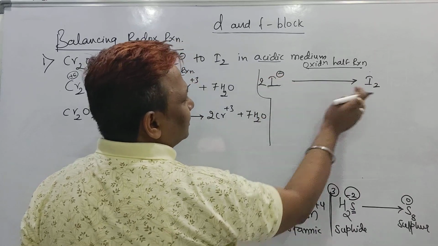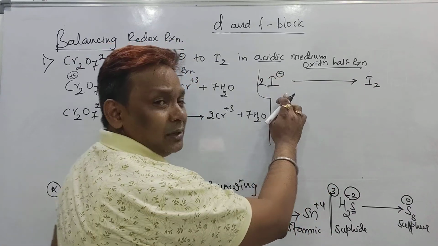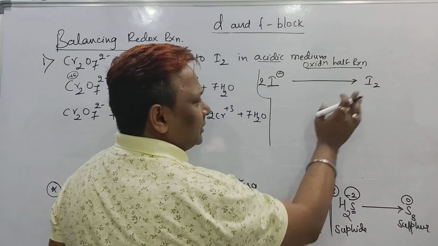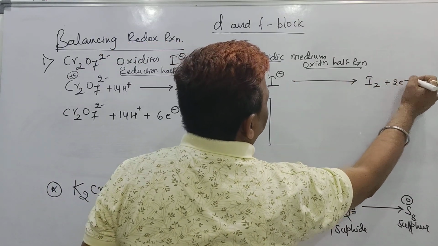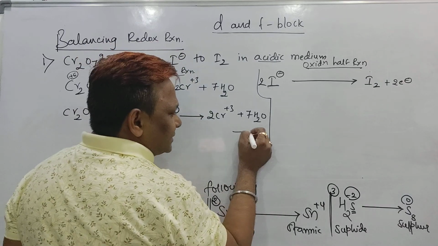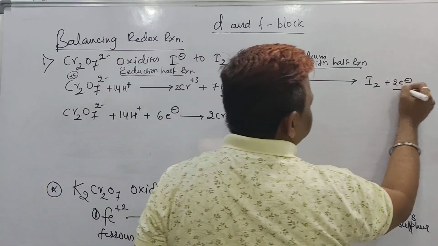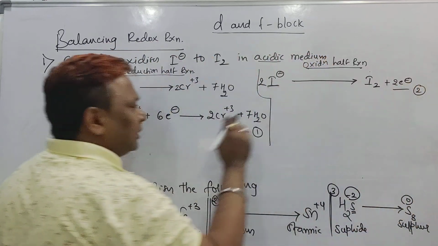Make it 2 iodine, 2 iodine. Oxygen not there, leave it. Hydrogen not there, leave it. Charges minus 2 is here, then put the plus 2 electron here. So say beta, this is equation 1 and this one is equation 2. Add equation 1 and 2.